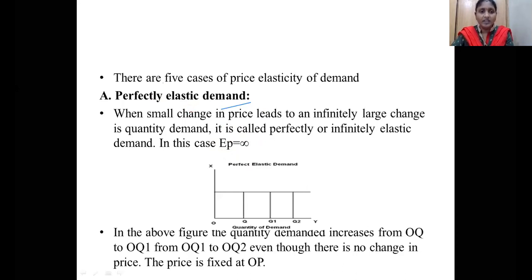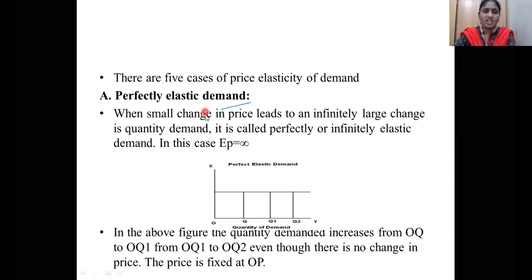That means a small change in the price leads to an infinitely large change in the quantity demanded. Suppose for a particular commodity X, I am reducing the price by very little. That means I am giving only a 5% discount. That 5% discount is going to lead to a large change in the quantity demanded, then it is called perfectly or infinitely elastic demand.